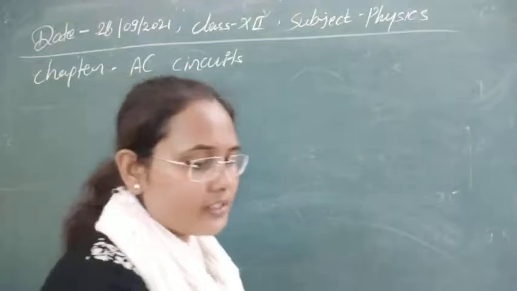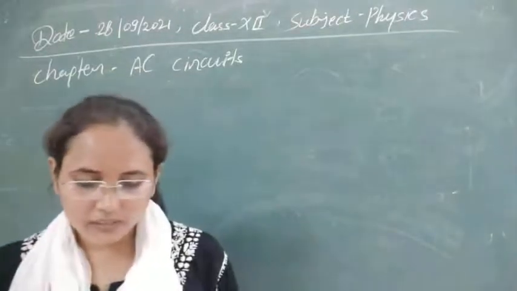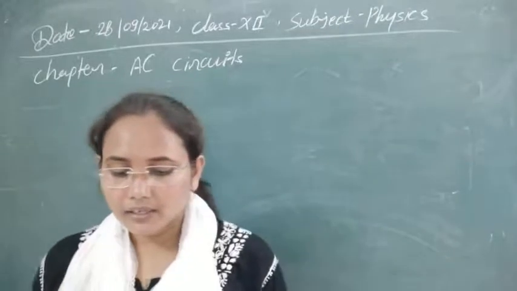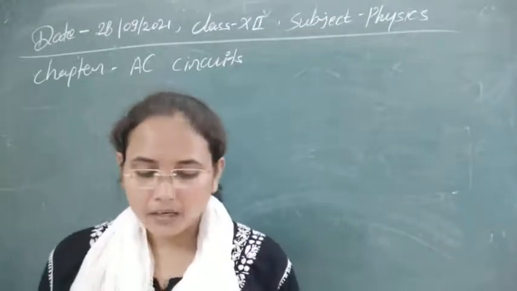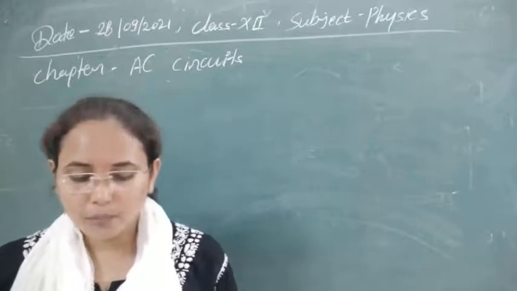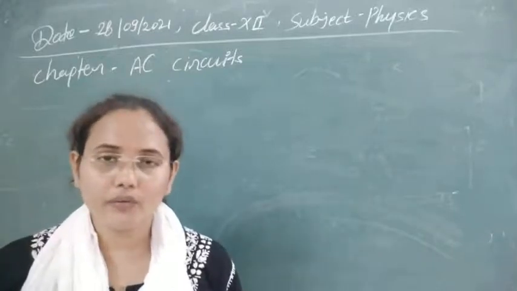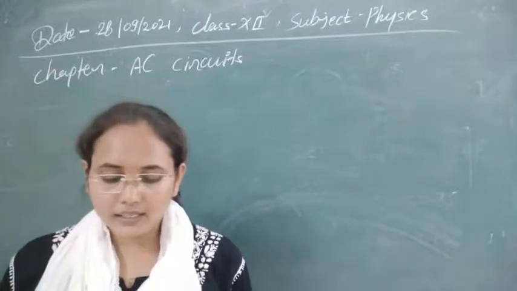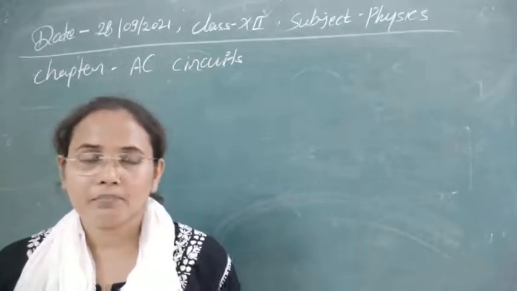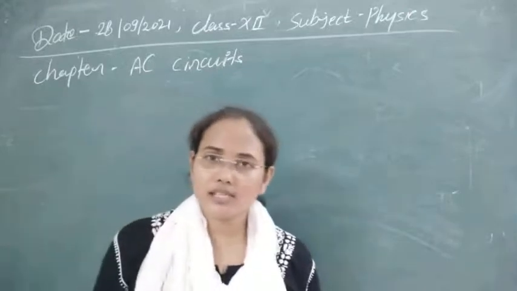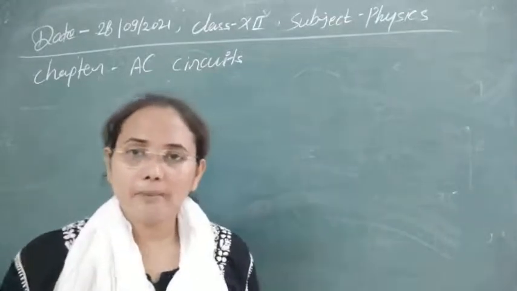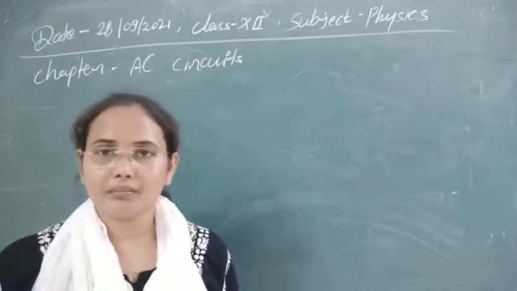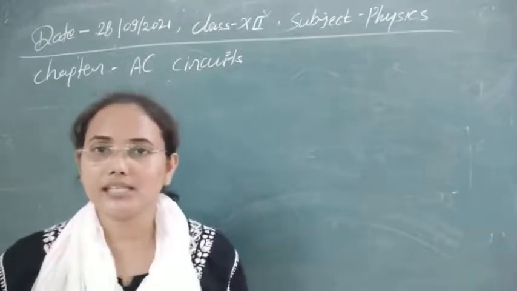Now let's see the next question. The next one is a broadcast circuit broadcasting at the 300 meter band. A condenser of capacitance 2.41 microfarad is available. So what is the value of inductance required for the resonant circuit? It is given that a broadcast station is broadcasting a signal that has wavelength 300 meter. 300 meter band means its wavelength is given to you.